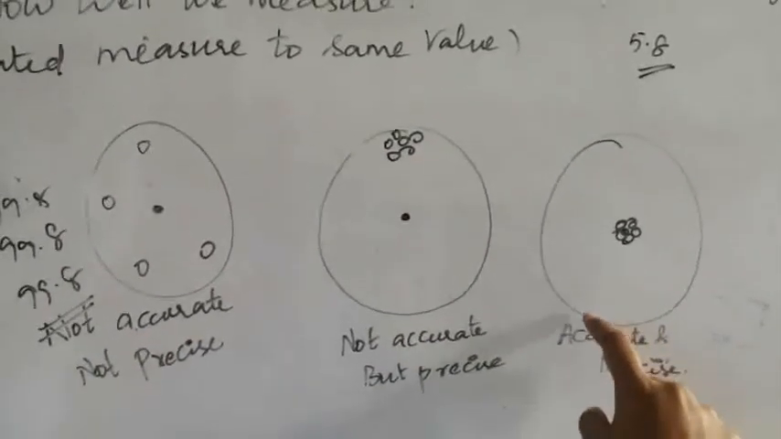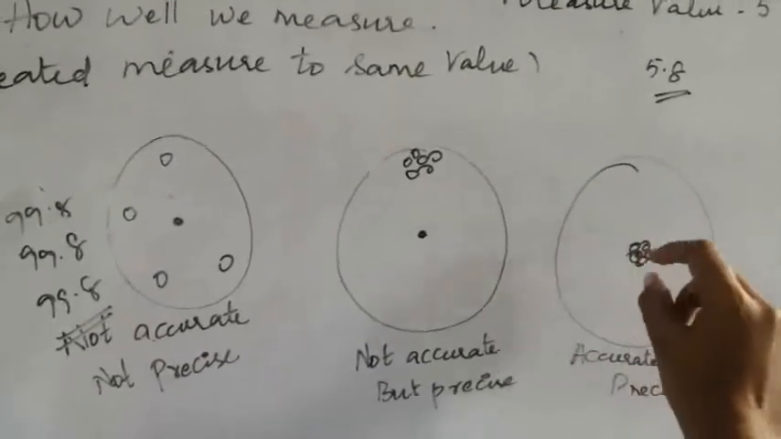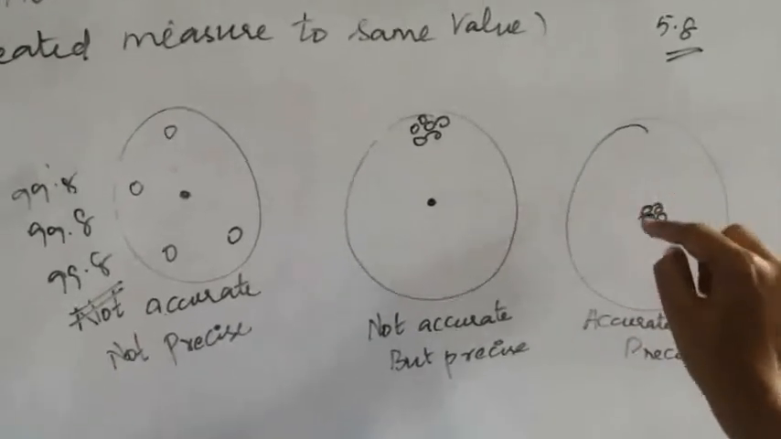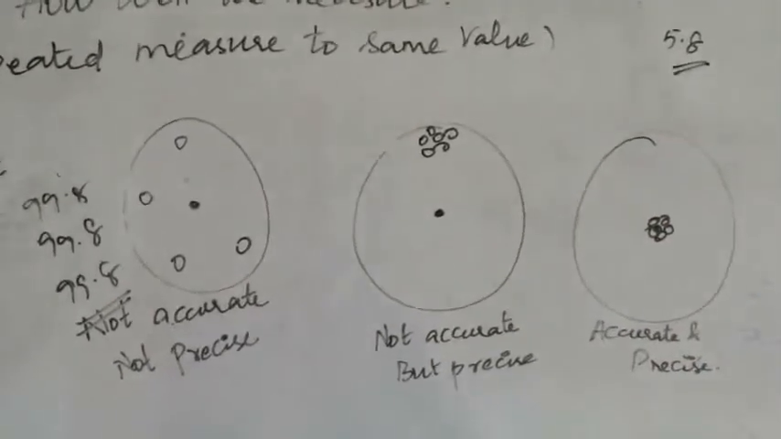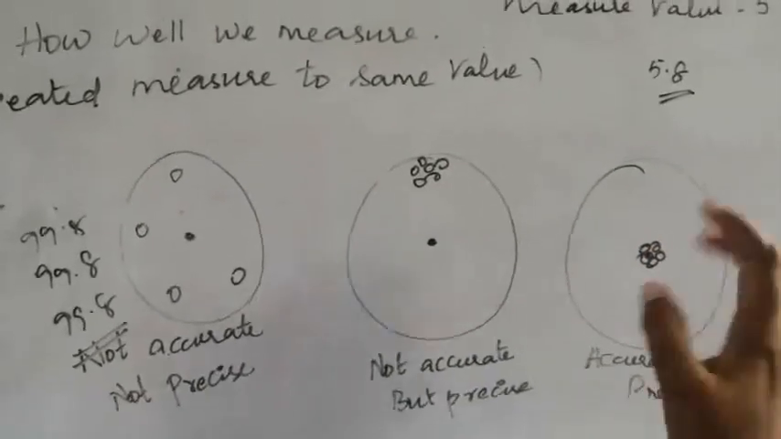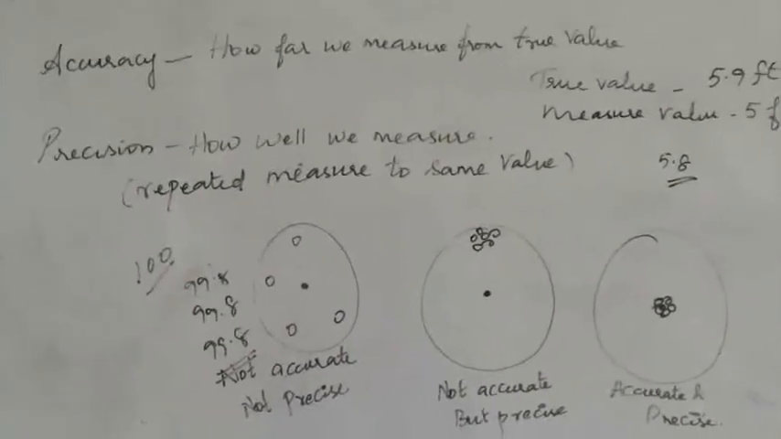And in this one, you can see that this is your target point and all the gunshots are very close. It is not on the exact target point, but it is very close to it, so it is somewhat accurate. And the repeated shots are also at the same point, which is precise. So this is the difference between accuracy and precision.